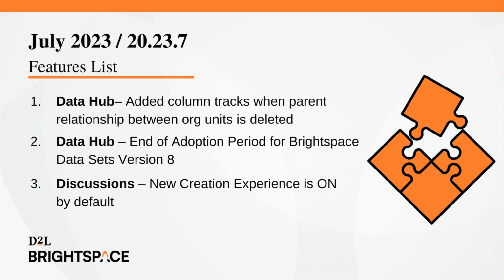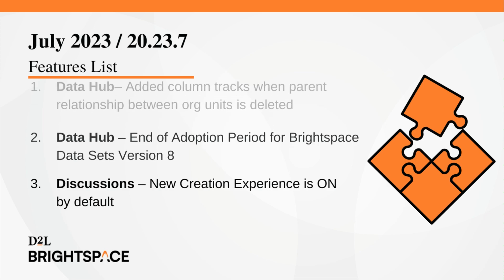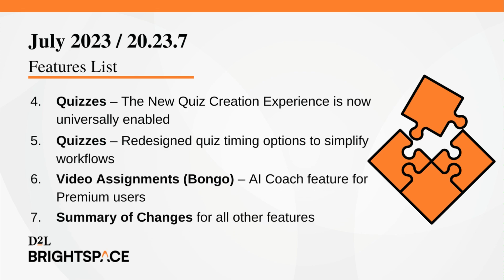This month we're highlighting the following features. In Data Hub, a newly added column tracks when a parent relationship between org units is deleted, and in addition, the adoption period for Brightspace Datasets version 8 has ended. The new creation experience is set to on by default in discussions. The Quizzes tool now has the new quiz creation experience universally enabled, as well as featuring redesigned quiz timing options to simplify workflows. The AI Coach feature for premium users is introduced in Bongo video assignments. And finally, a summary of all the other features this month.